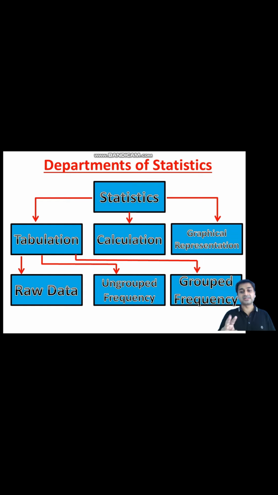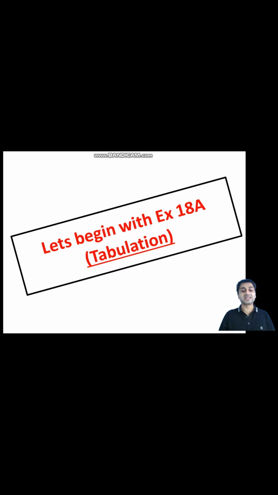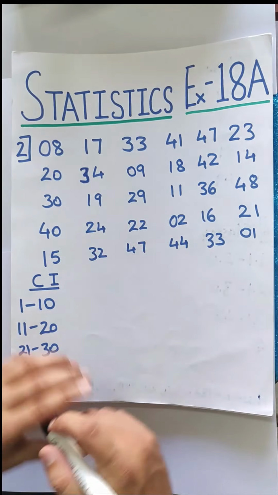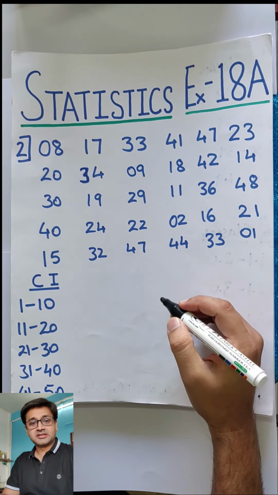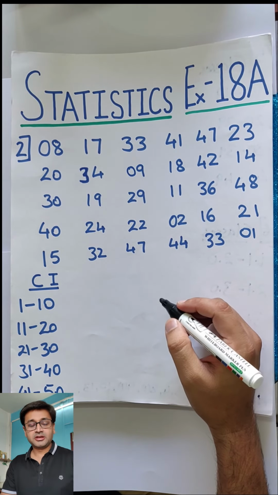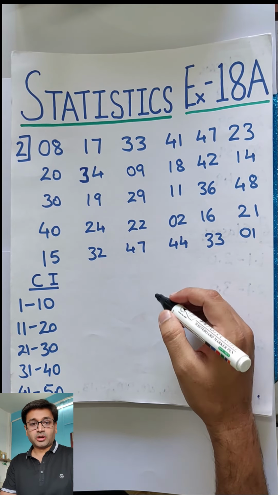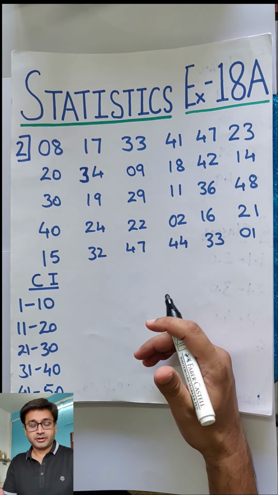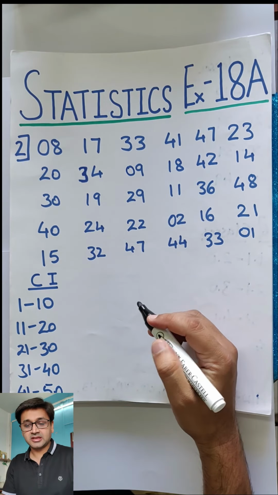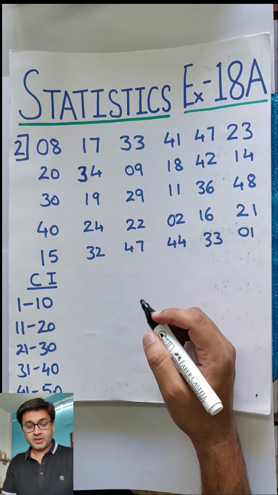For the second exercise, we are going to work on graphical representation, how to represent it on the graph, which includes histogram and also polygons. Once we begin, we will try and understand both of these. So come on, let's begin with exercise 18A, tabulation. Now that we know what statistics is, let's begin recording the data in order to understand the trend of the data.